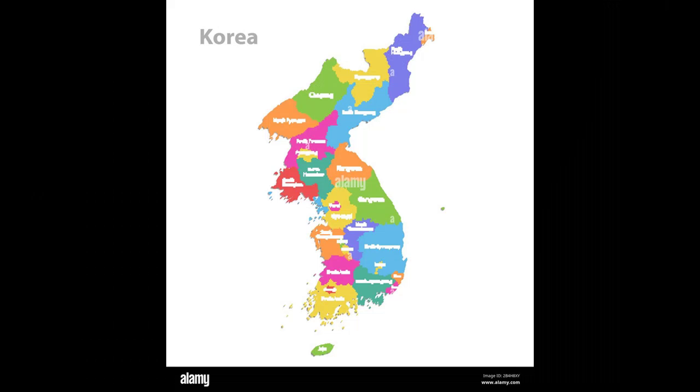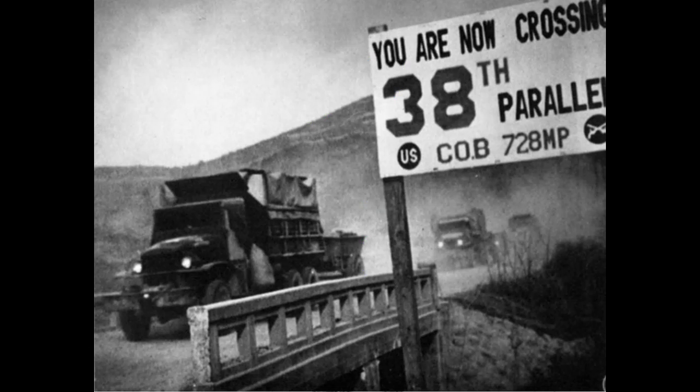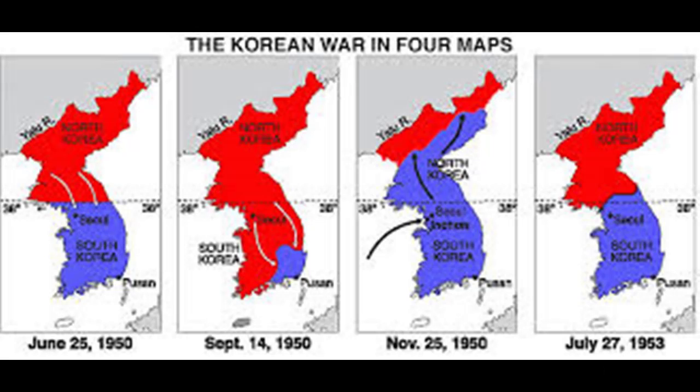The Korean War happened in the Korean Peninsula, the country of Korea. It originally took place at the 38th parallel. North Korea started to move the war into the south, but got pushed back to the 38th parallel. The 38th parallel is the boundary area between North and South Korea.